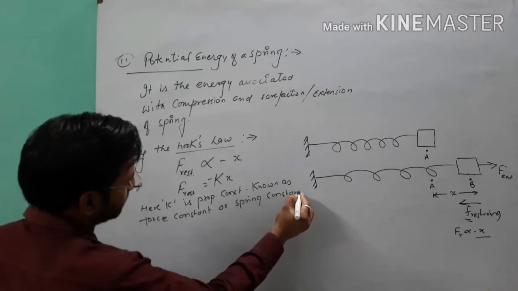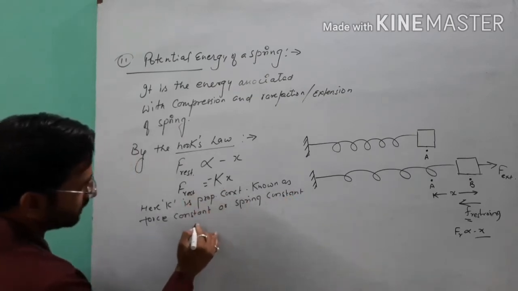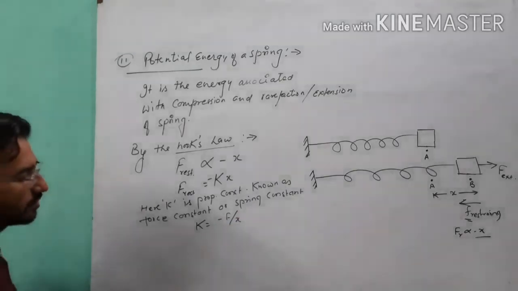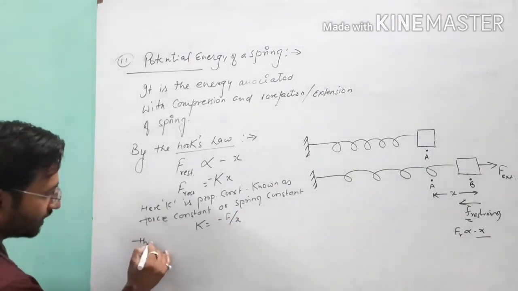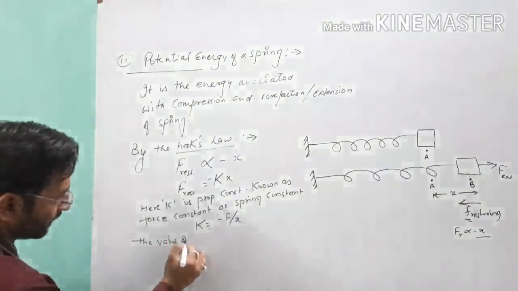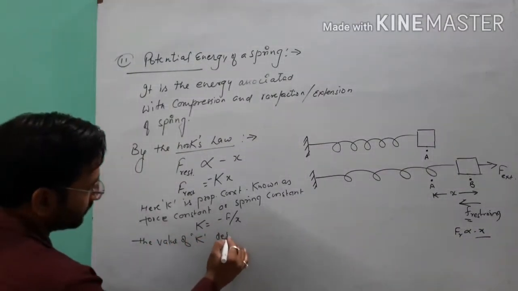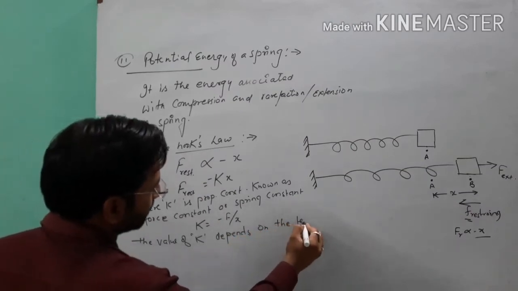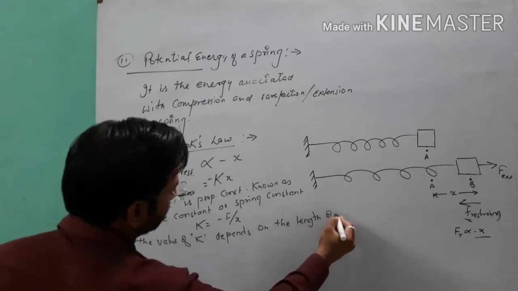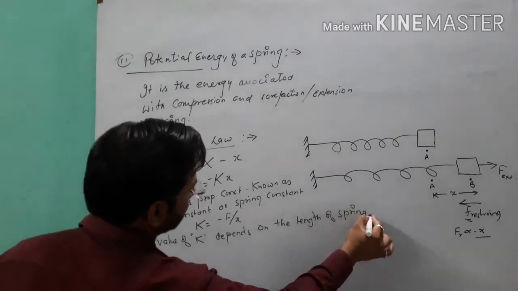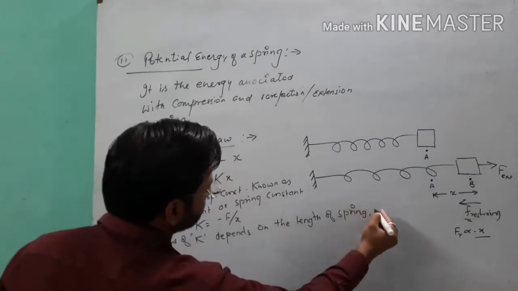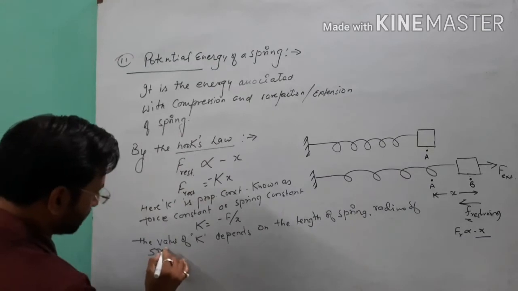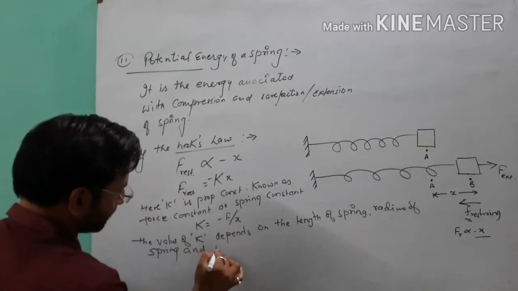And when we verify this relation, we can write F is minus F upon x. K is equal to F upon x, and the value of k depends on the length of the spring. Remember these points: length of spring, area, or you can say radius of spring, and the nature of spring.